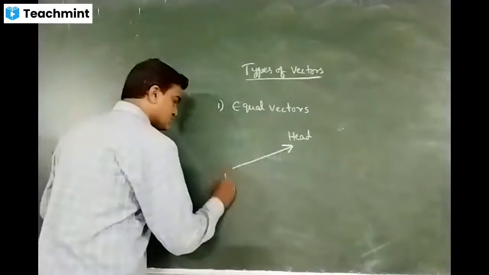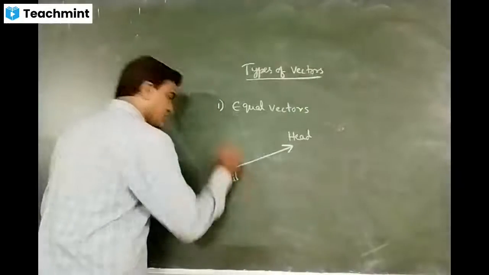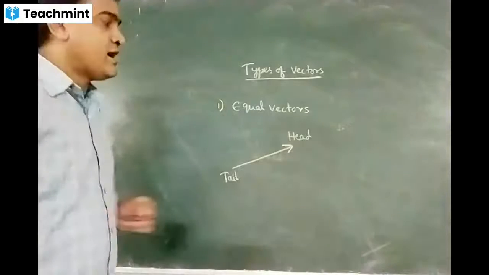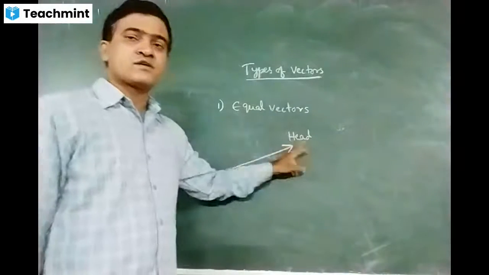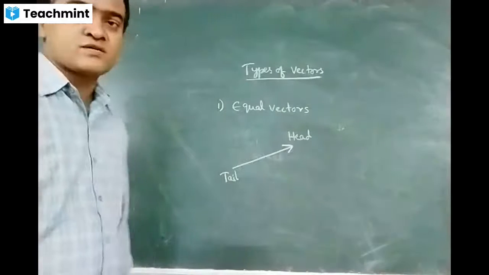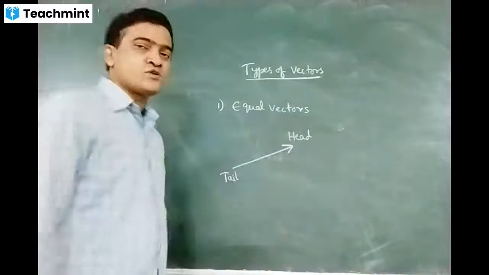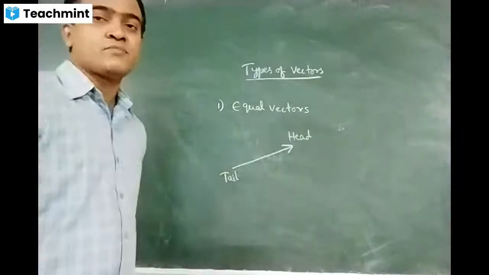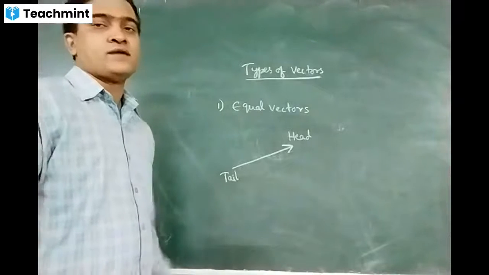The arrow indicates the head, the other end indicates the tail. Sometimes the head is also called the ending point.